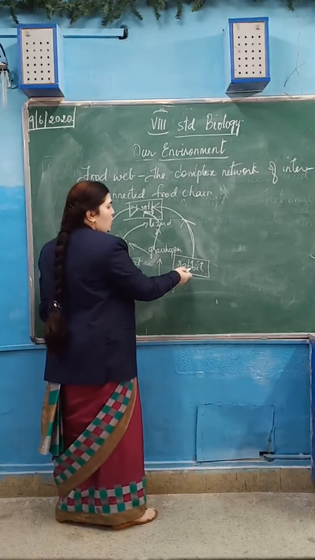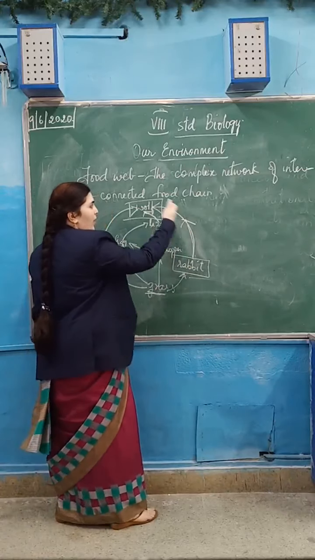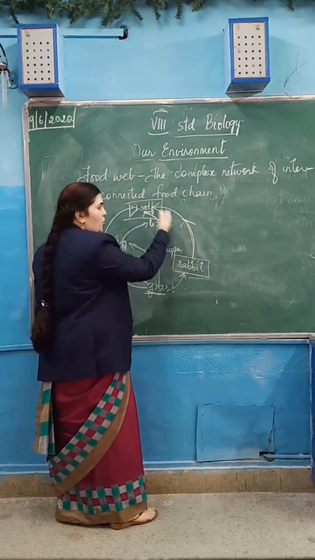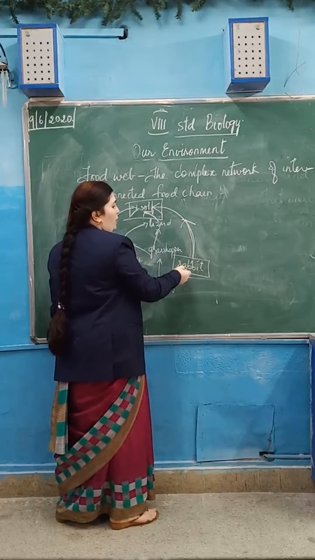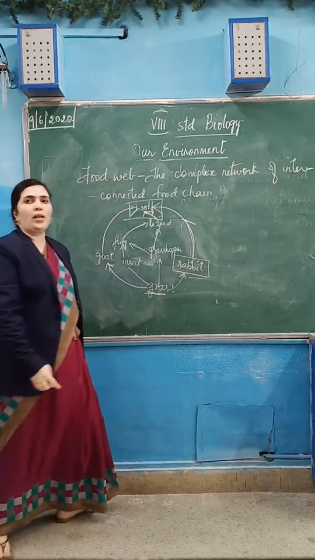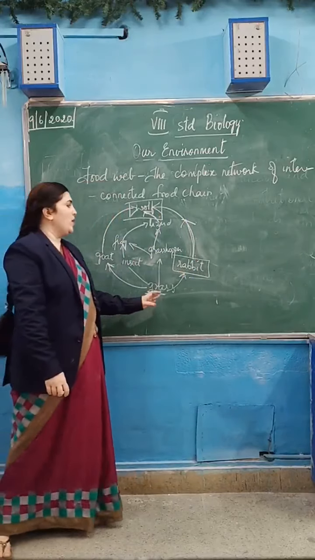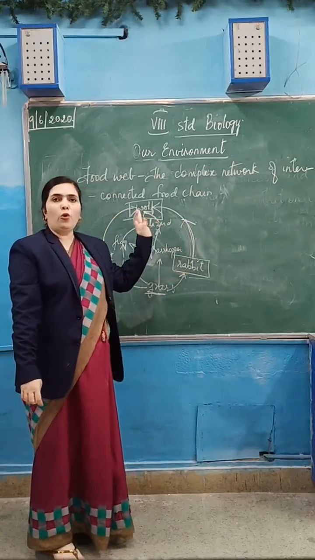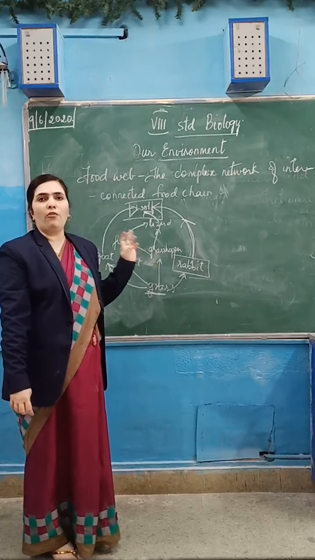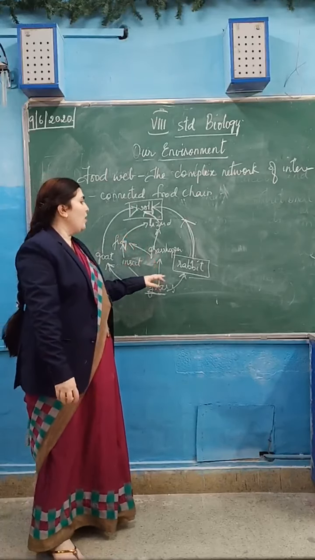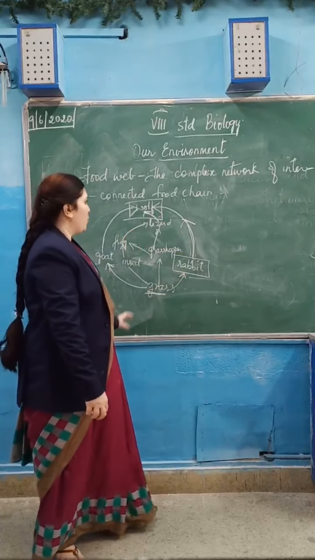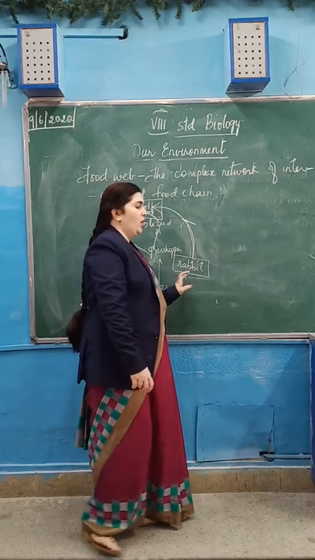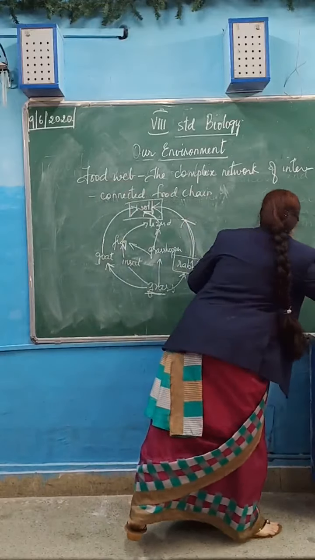From grass to rabbit, and rabbit to wolf, like this the food energy is flowing. It cannot reverse. From wolf it cannot come back to rabbit, and from rabbit to grass it cannot take place like that. So that is how the food energy flows in a unidirectional way, that is, in one direction only. So that was about the concept of the energy level. Now we will see about the pyramids.